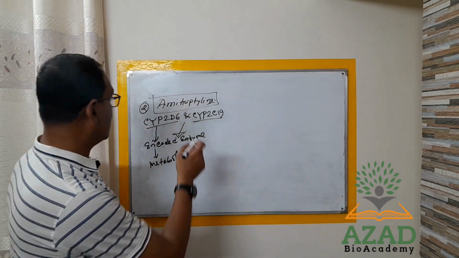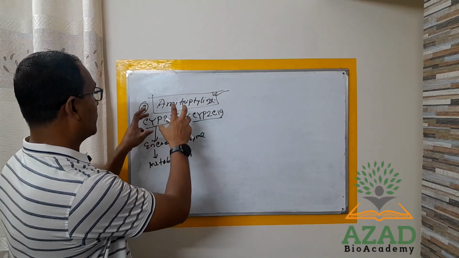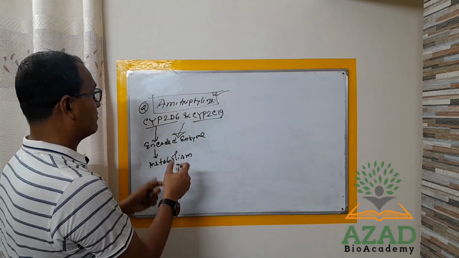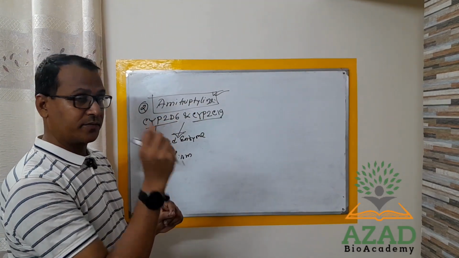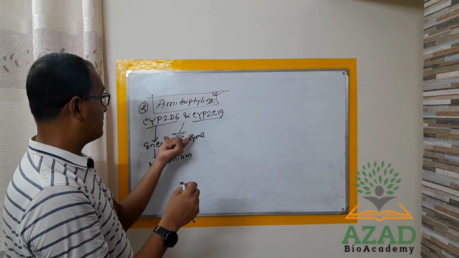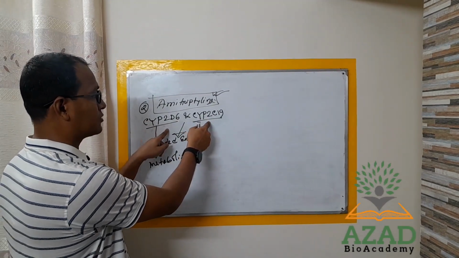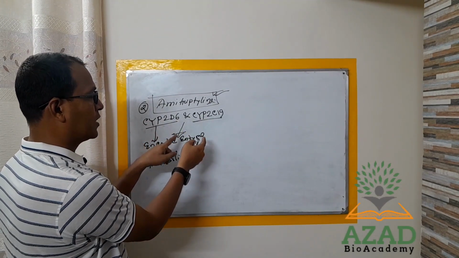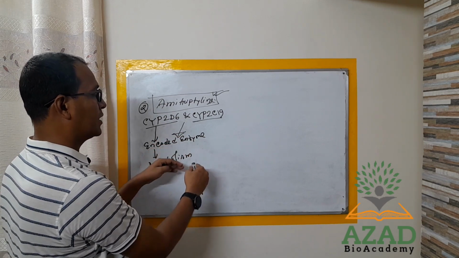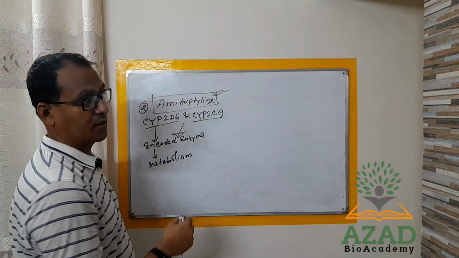Okay, so this antidepressant drug will be metabolized by two types of enzyme that come from the encoded product of those two particular genes. That means two genes are responsible for the production of two enzymes, and those two enzymes will be involved in the metabolism process of amitriptyline.